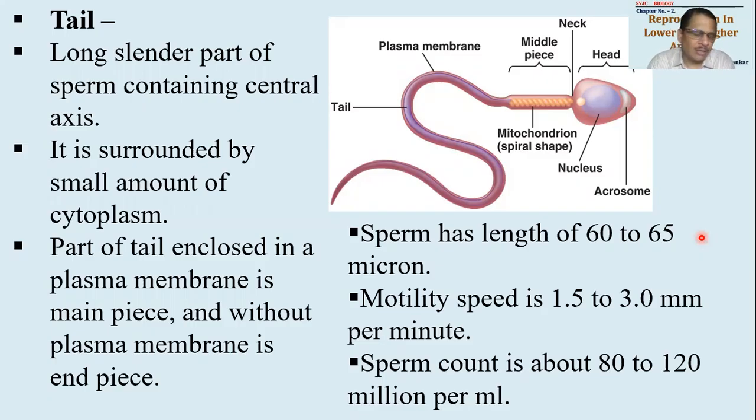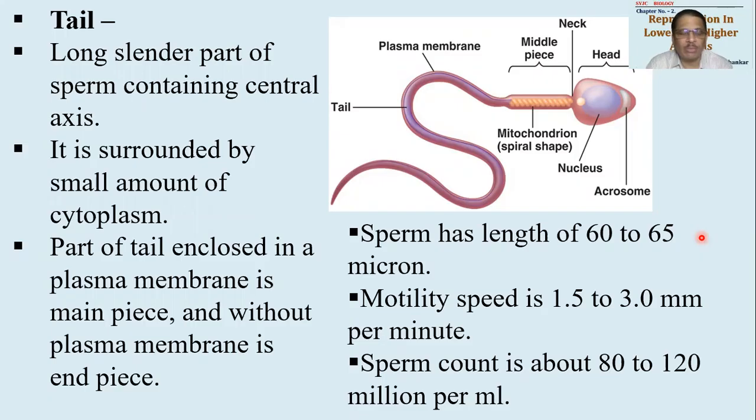So the length of the sperm is about what the sperm travels in one second. So 50 to 60 microns per second and 1.5 to 3 millimeters per minute. Remember, this speed is very important. And a sperm which is capable of moving ahead by 1.5 to 3 millimeters per minute will be considered an actively motile sperm. Okay, we have said ejaculation.